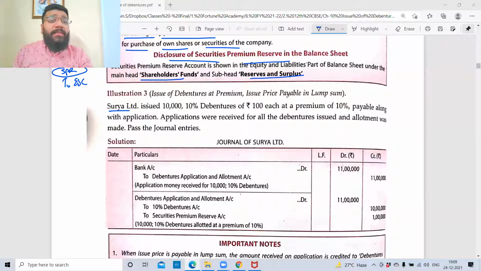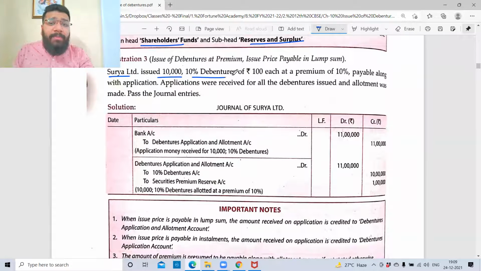Now, Surya Limited issued 10,000, 10% debentures of 100 each at a premium of 10%. I have a lot of questions for all of you, so please concentrate. How many debentures have been issued? 10,000. What is the interest percentage? 10%. What is the face value? 100. What is the premium? 10 rupees. So what is the issue price? 100 plus 10, 110 is the issue price.